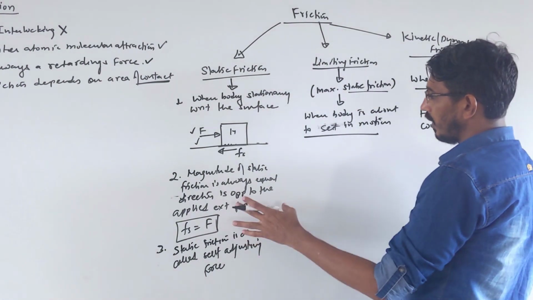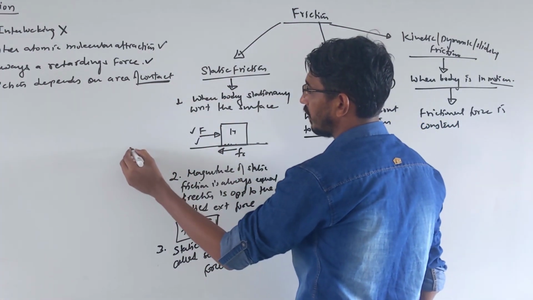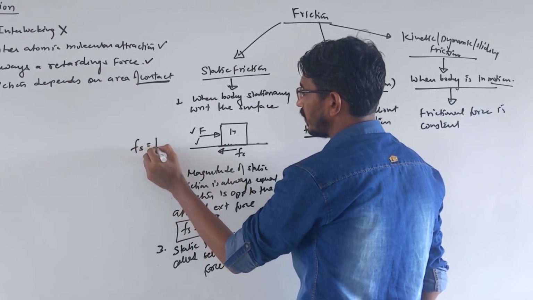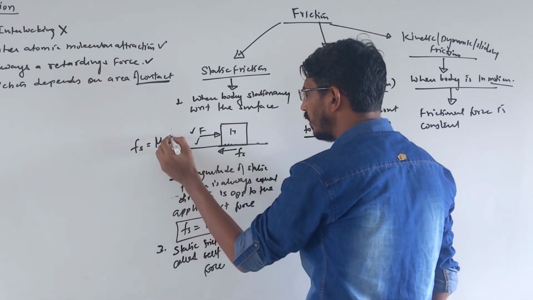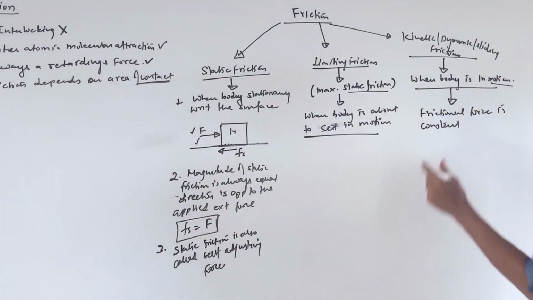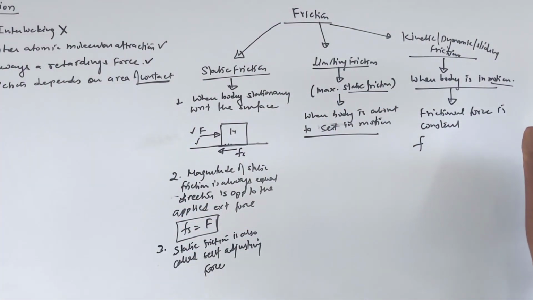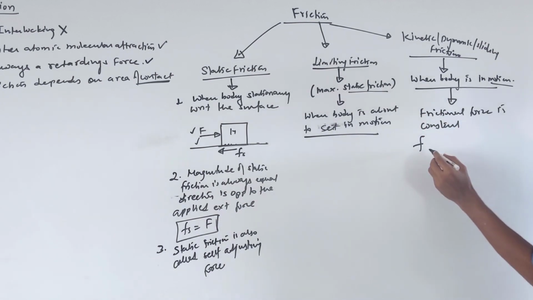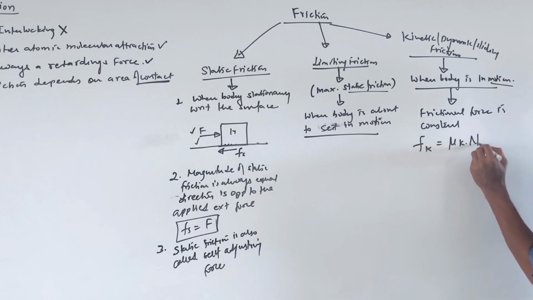Okay. Let's talk about here. Suppose you want to write a formula for static friction. How do you write it? Static friction is the coefficient of static friction into N. So you want to write a formula. What is the kinetic frictional force? I am writing F_k is equal to mu_k into what? N. That's a simple formula.